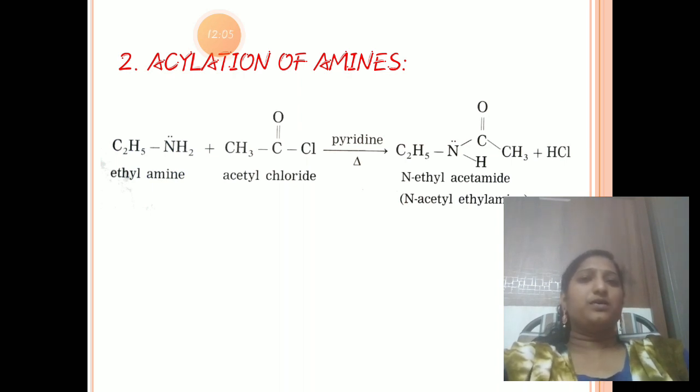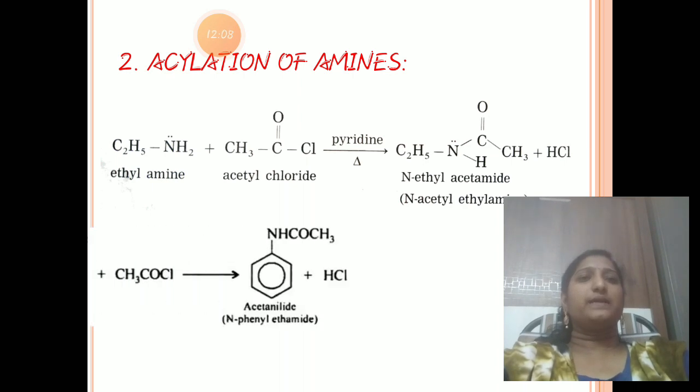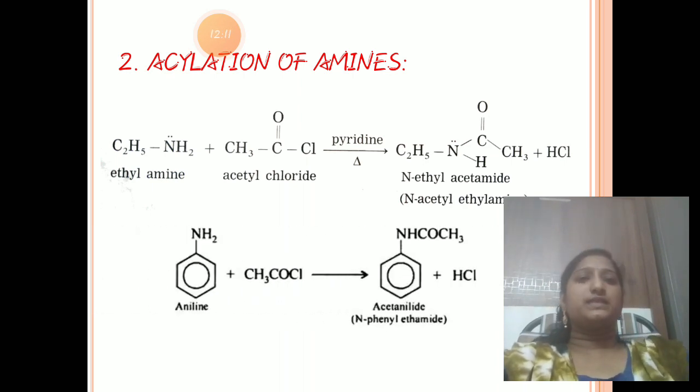I'll write another example below. We can take aniline. Aniline reacts with CH3COCl, acetyl chloride again. It gives acetanilide, that is N-phenyl ethanamide. The IUPAC name is N-phenyl ethanamide, the common name is acetanilide. Here the C double bond O CH3 group is substituted on nitrogen. That's why it gives acetanilide. So this is acylation.